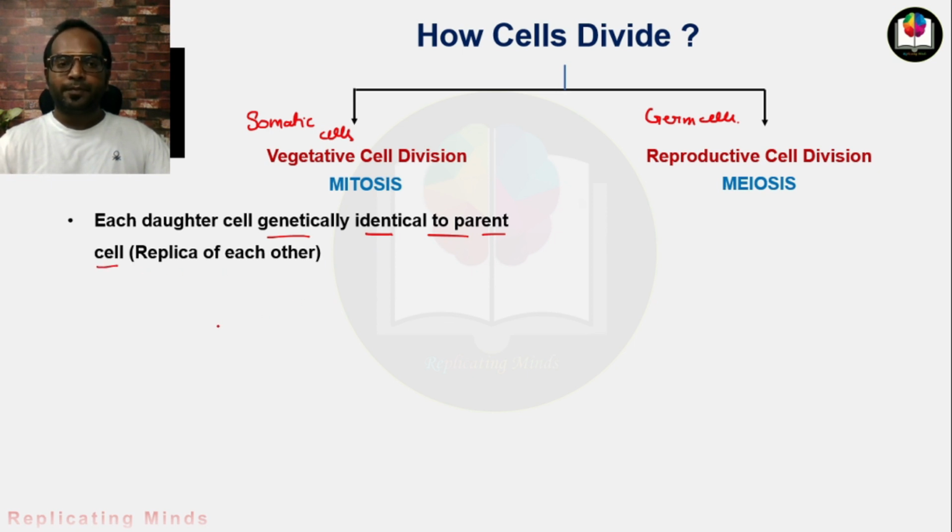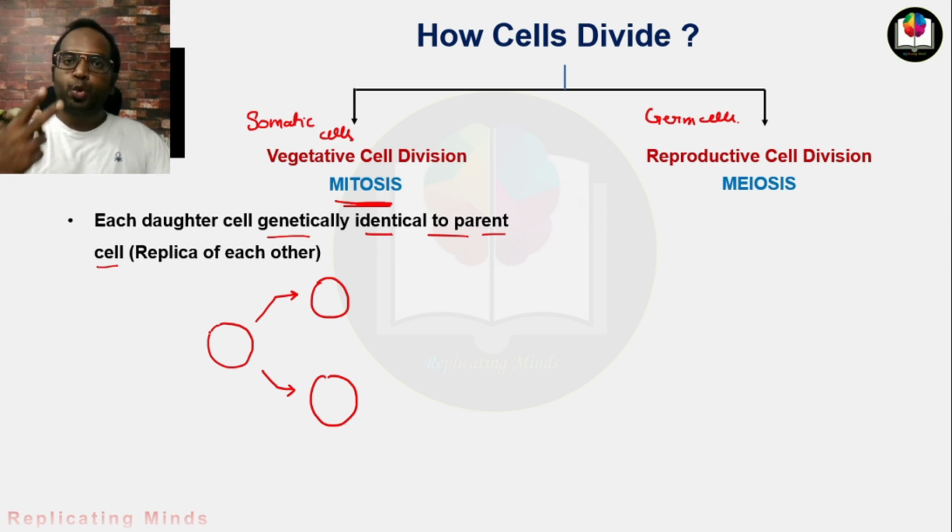It means that if this is the parent cell and it is divided into two daughter cells, and remember one thing, in the mitosis process one parent cell divides into only two daughter cells in one division. And we are saying that the daughter cells are genetically identical to the parent cell. It means they are replicas of each other.